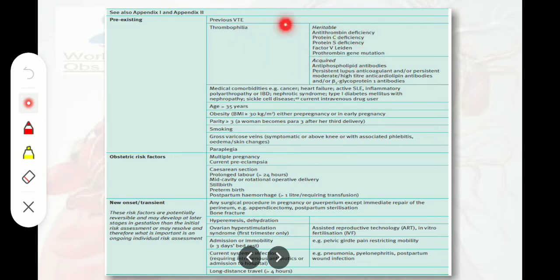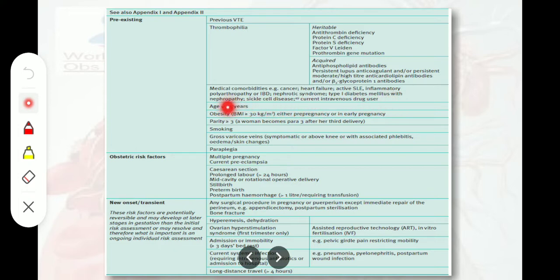The heritable thrombophilias include antithrombin deficiency, protein C deficiency, protein S deficiency, factor V Leiden, and prothrombin gene mutation. The acquired conditions of thrombophilia include antiphospholipid syndrome, persistent lupus anticoagulant, or persistent moderate to high titer anticardiolipin antibodies and/or beta-2 glycoprotein 1 antibodies.